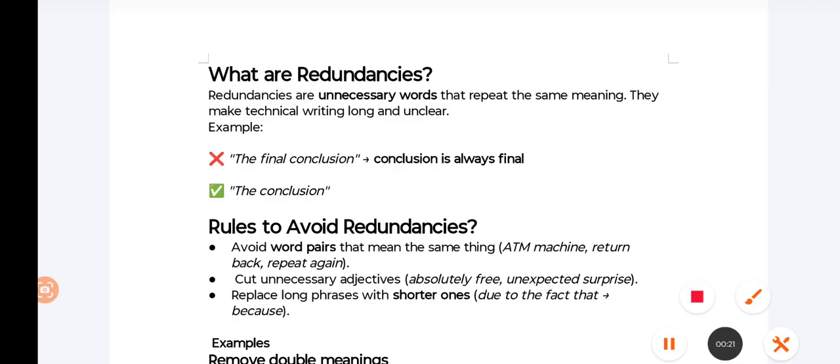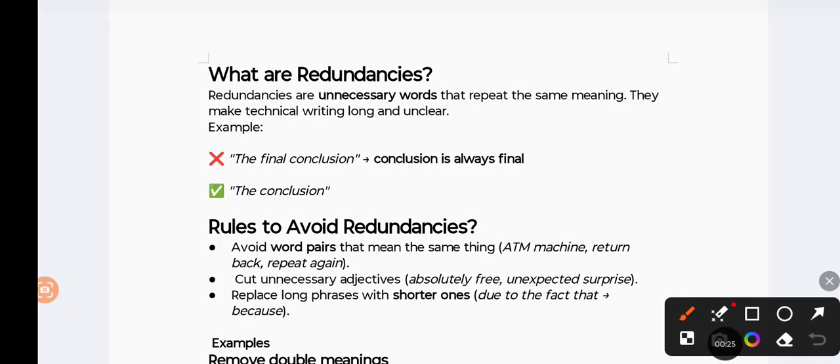When we talk about redundancies, they are unnecessary words that are repeated with the same meaning. They make technical writing long and unclear. For example, when we say the final conclusion, we know that the conclusion is always final. So the word final is an unnecessarily added word. Rather, we should say conclusion.